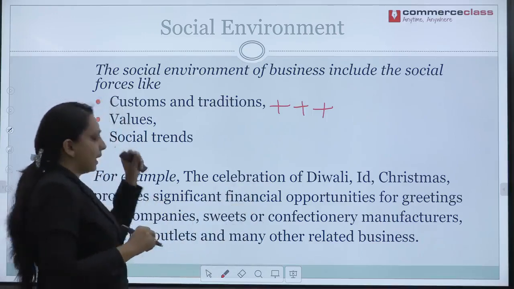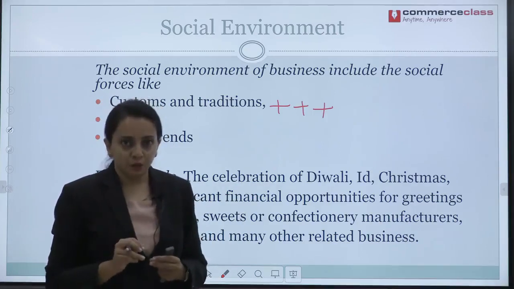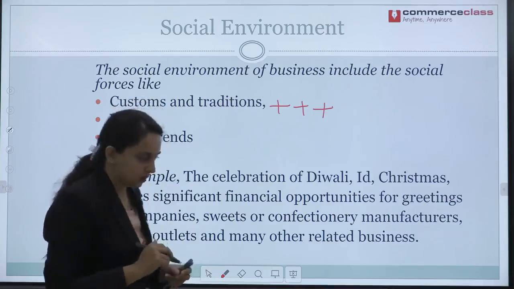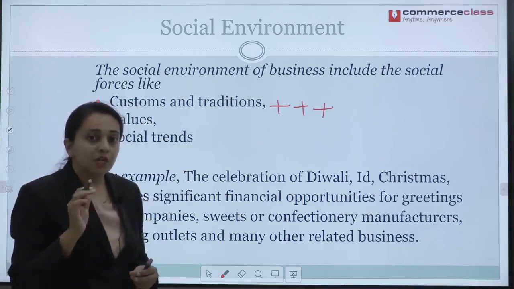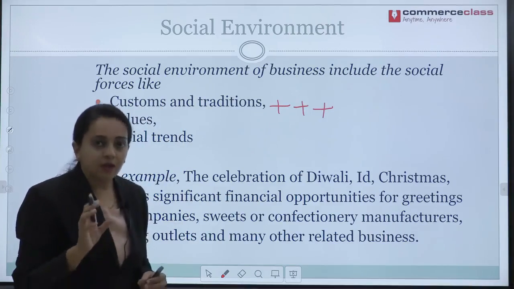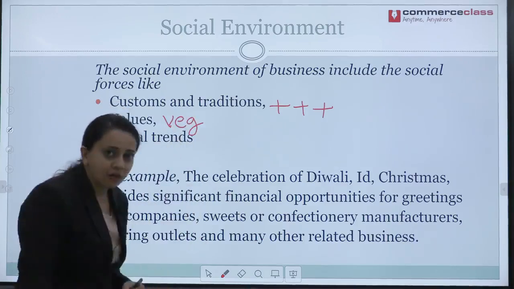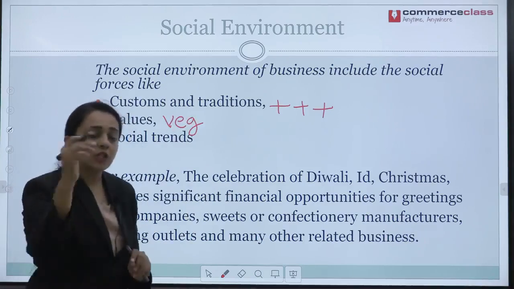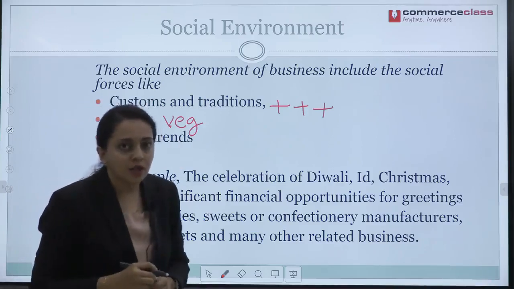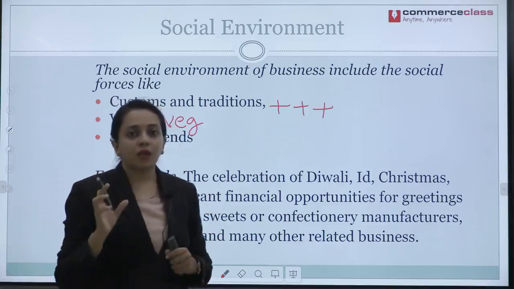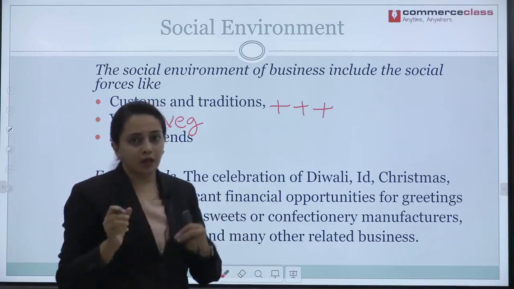Now, we will go to values. According to Indian tradition, one of the biggest values that we have is non-violence. Yes, non-violence. And because of this value, majority of the Indian people are considered to be vegetarian. Yes, we have non-violence as our value, which in turn leads many people to be vegetarian. And you have heard of McDonald's? It is a US based company as well as US originated company.